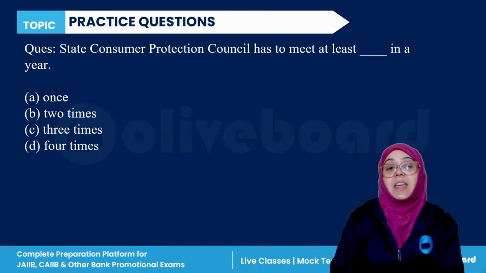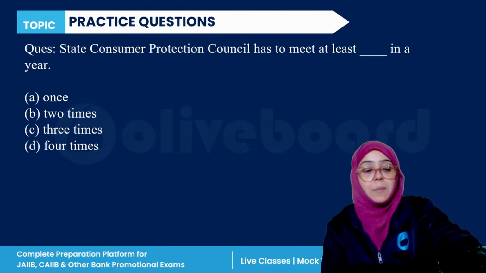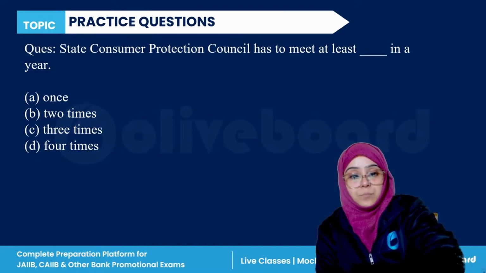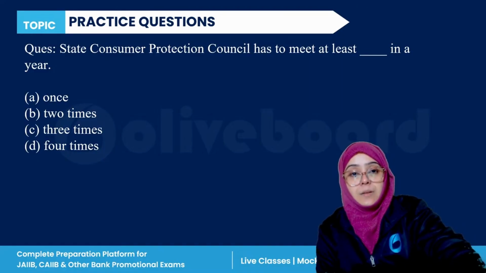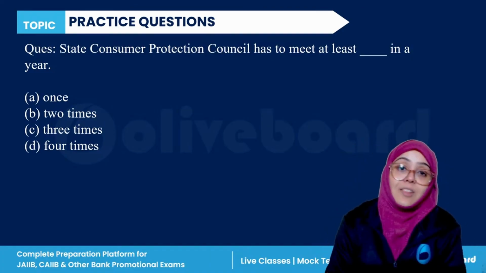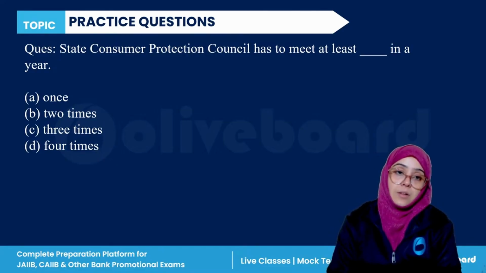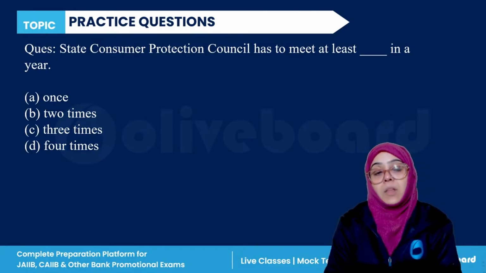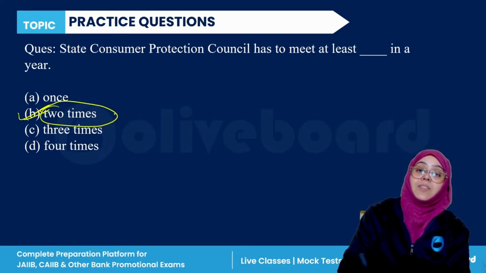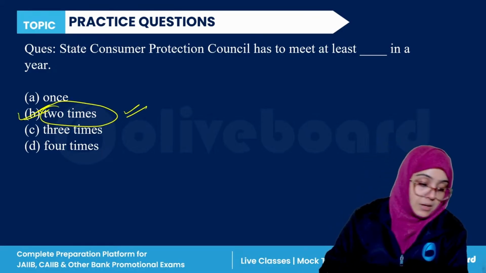Next, the State Consumer Protection Council has to meet at least dash times in a year. So the correct answer is at least two times in a year. The State Consumer Protection Council has to meet at least two times in a year, right?